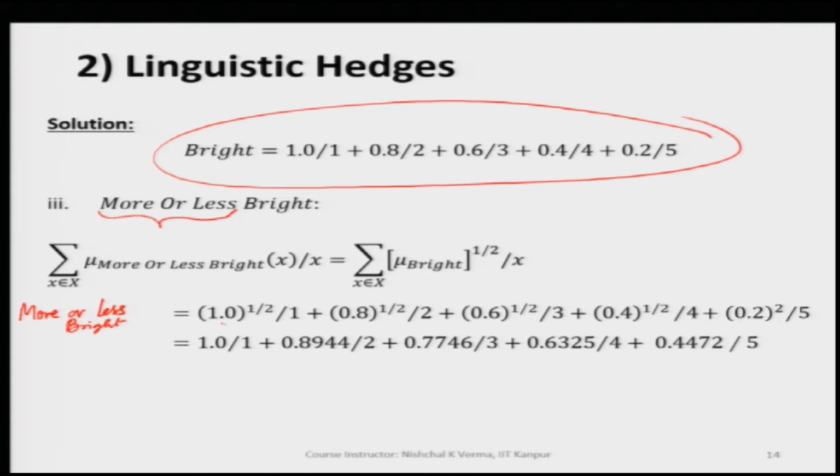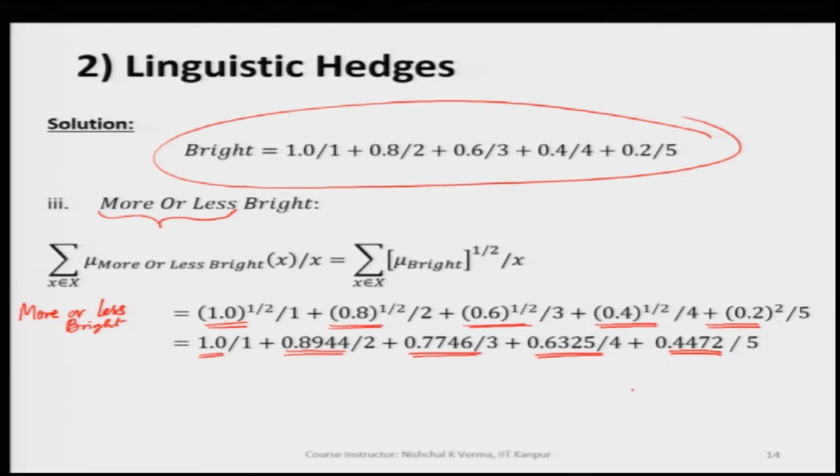What we are doing is, we had 1, so we are taking the square root of 1, then the square root of 0.8, the square root of 0.6, the square root of 0.4, and the square root of 0.2. When we take the square root of 1, we get 1, and when we take the square root of 0.8, we get 0.8944. Similarly, we get all these values when we take the square root.